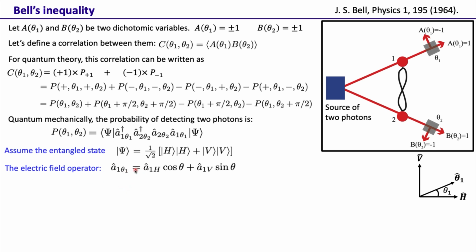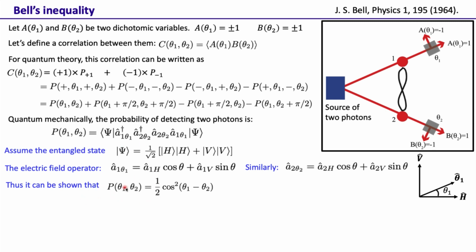Okay, so that's the electric field operator A1 theta 1. Similarly, we can have A2 theta 2 as A2H cosine theta 2, A2B sine theta 2. Now, using this wave function and these two electric field operator expressions, it can be shown, with simple math, that P theta 1 theta 2 with these values is basically half cosine squared theta 1 minus theta 2.